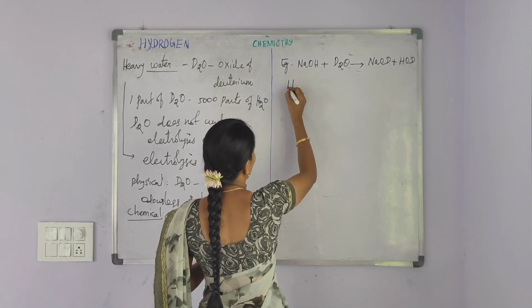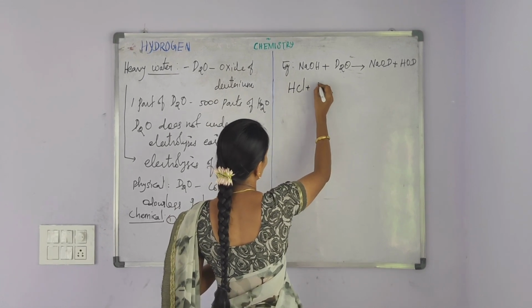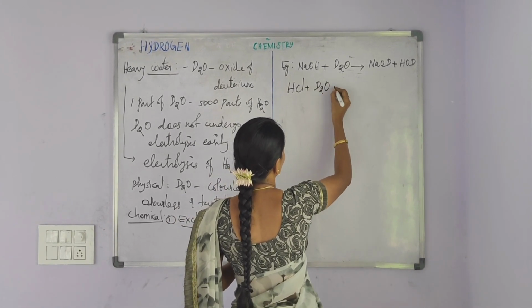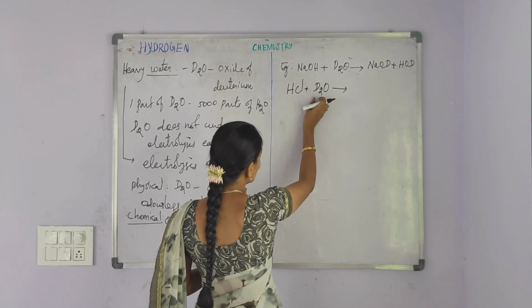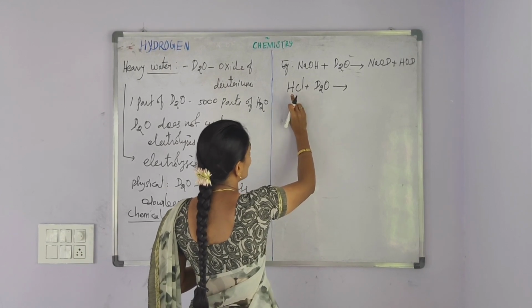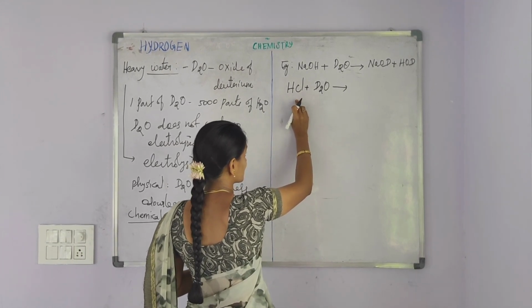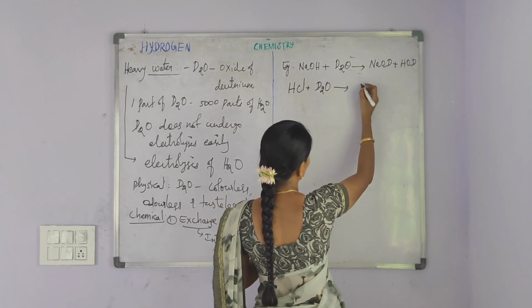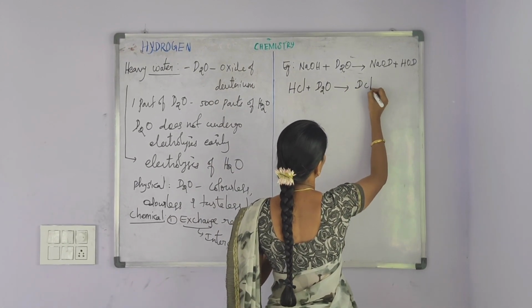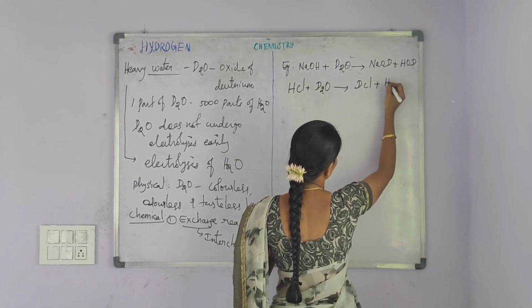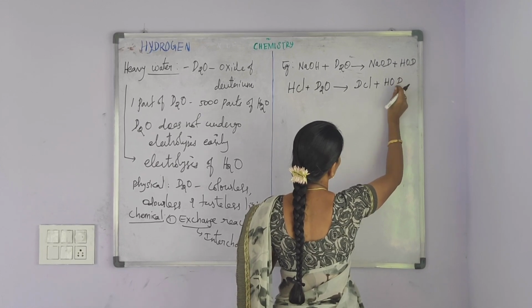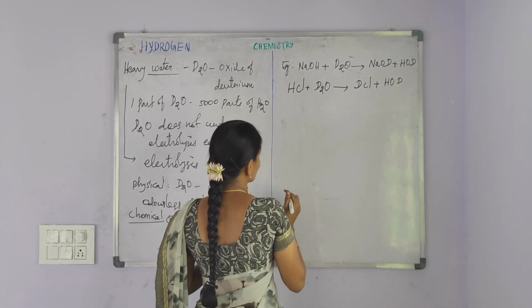And then another example is hydrogen chloride. It reacts with heavy water, deuterium exchanges the hydrogen from the hydrogen chloride. Hydrogen chloride is converted into deuterium chloride along with the formation of deuterium hydrogen monoxide.